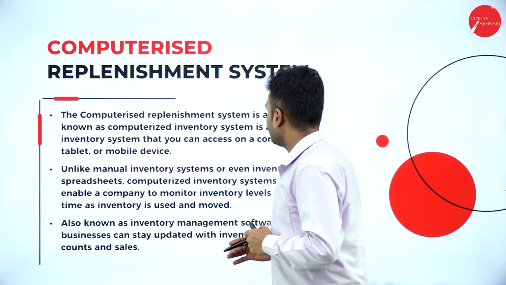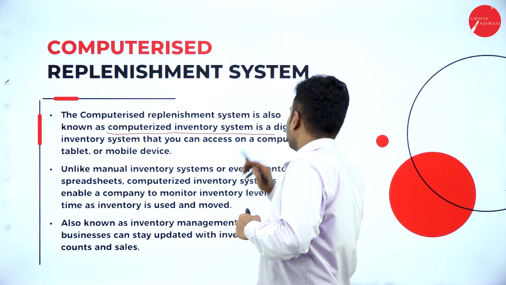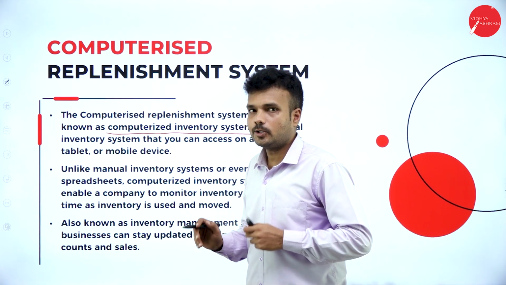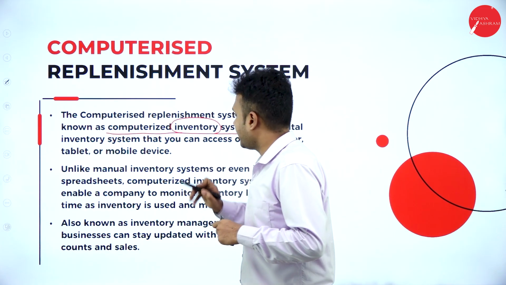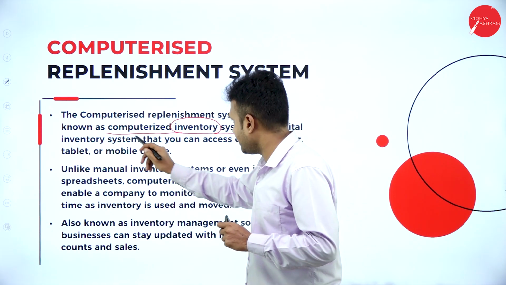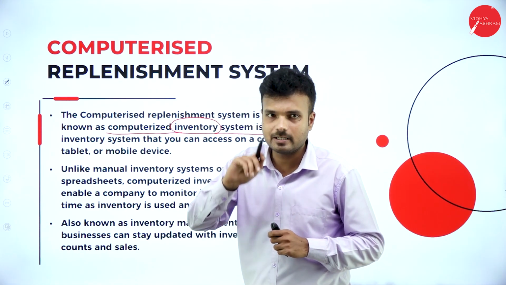The computerized replacement system is also known as the computerized inventory system. Here we are going to manage the inventories that are available in the retail unit. So we call it a computerized inventory system or computerized inventory management system.